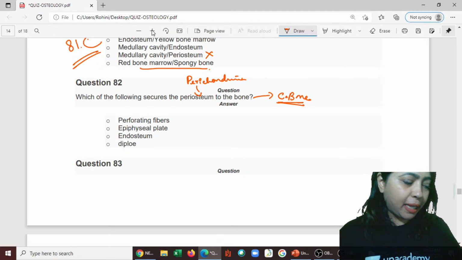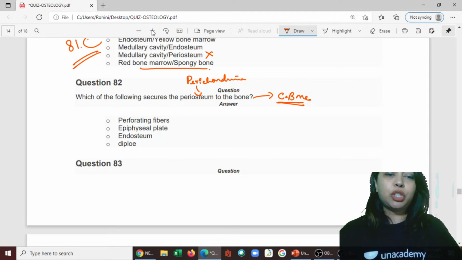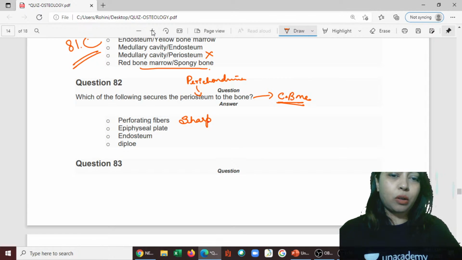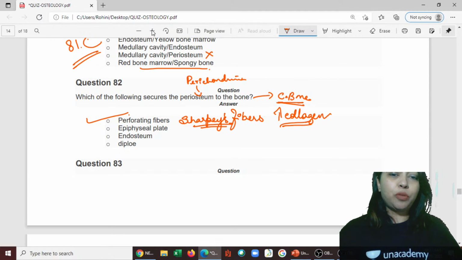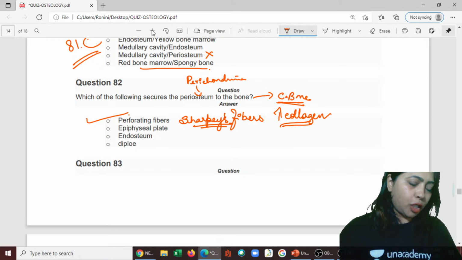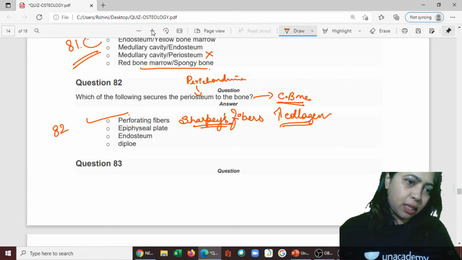Through small spikes or spoke-like structures called fibers. They're called Sharpey's fibers. Sharpey's fibers are very rich in collagen. They're collagen spikes which connect the periosteum to the underlying bone. So 82 is A.